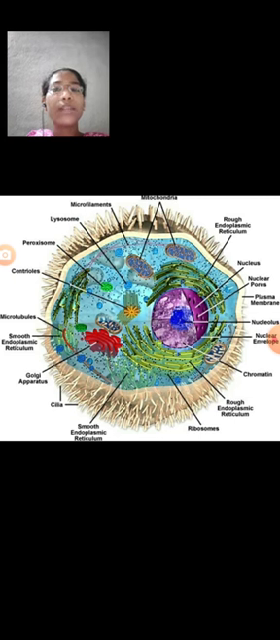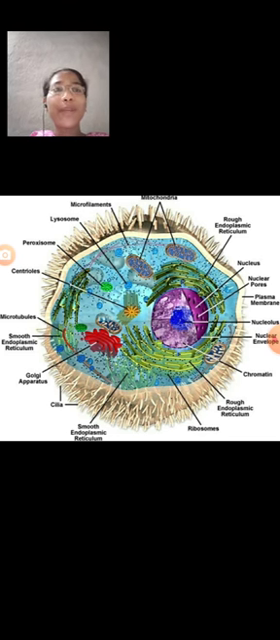Now we discuss the plasma membrane. The cell is surrounded by a plasma membrane. It is transparent and elastic in nature, and it is a double layered structure. In the plasma membrane, each layer is formed of phospholipids and proteins.